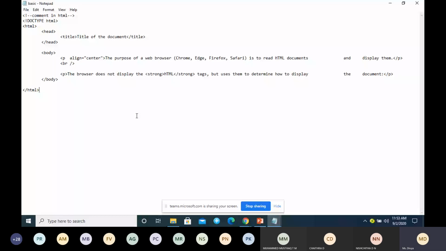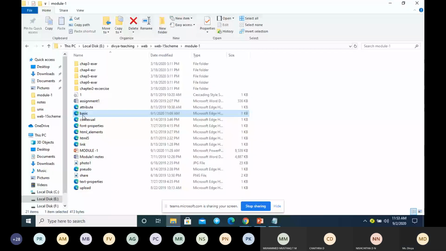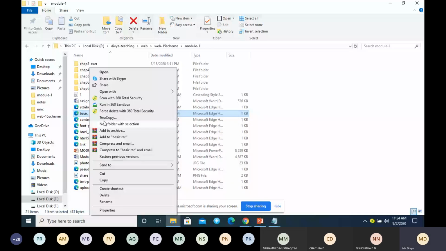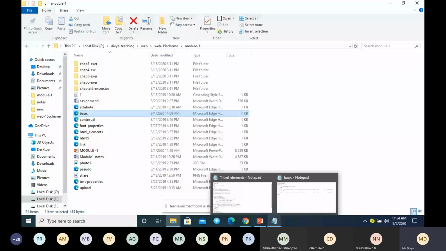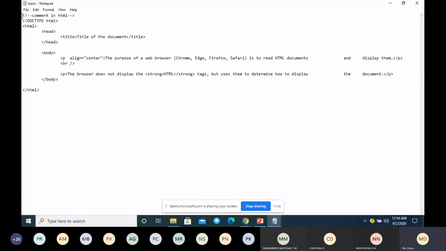I'll just show you the properties of this file. Here you can see the type of the file is a Microsoft Edge HTML document with the extension .html. So you have to give the extension .html. And this is how you give a comment in HTML. This is a comment line. Whatever you write here is considered a comment, which will not be executed.